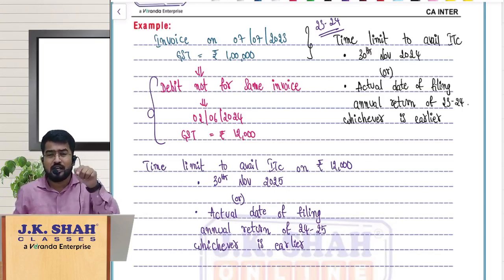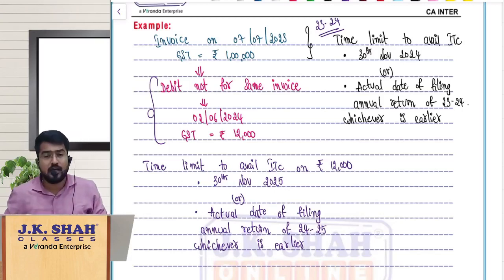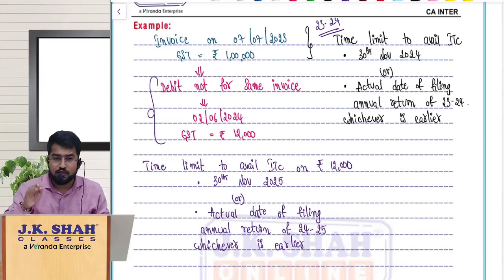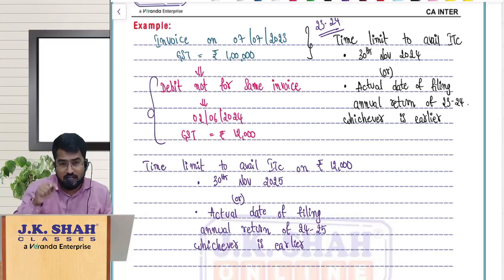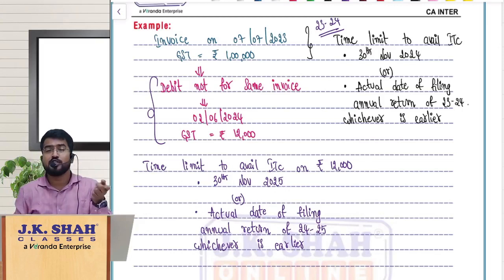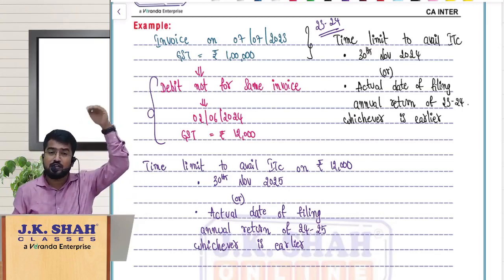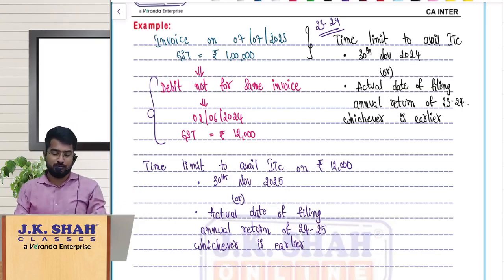What is the deadline for availing ITC of that 12,000 rupees? So first thing we have to see is this debit note belongs to which financial year? Should I take the financial year in which the debit note is issued, or should I take the financial year of the invoice to which this debit note belongs to?